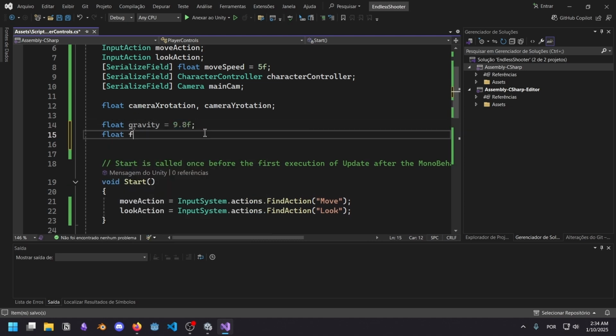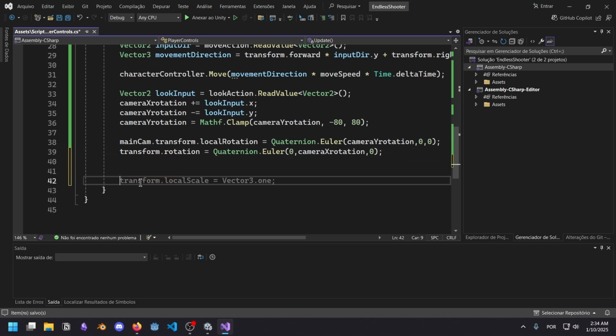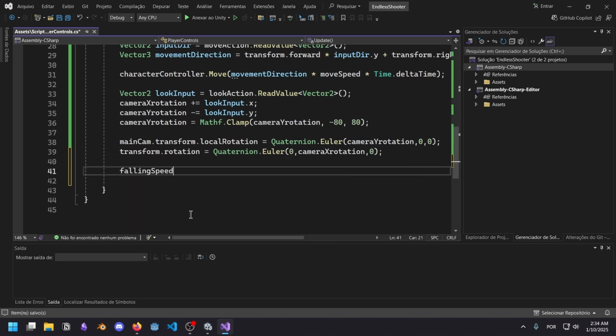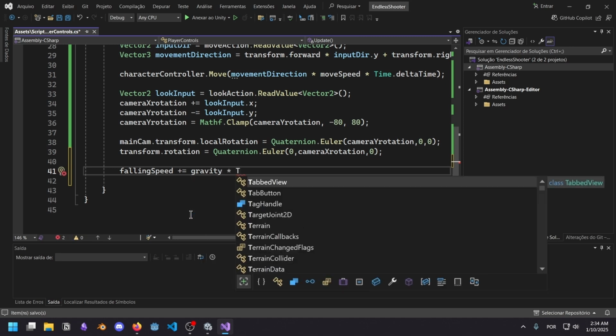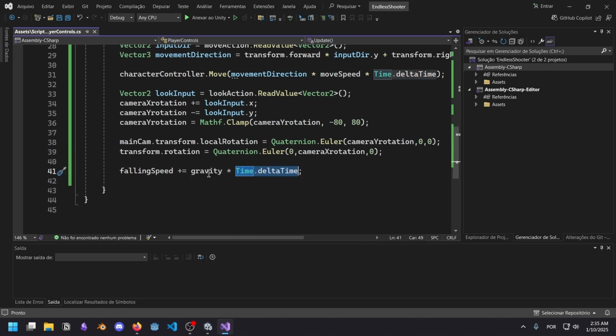We want to increase the falling speed of our character, and that is going to start at 0. So like I said, we want to increase by 9.8 every second. Falling speed plus equals gravity times Time.deltaTime, so that by the end of all the frames in the current second, you get 9.8.